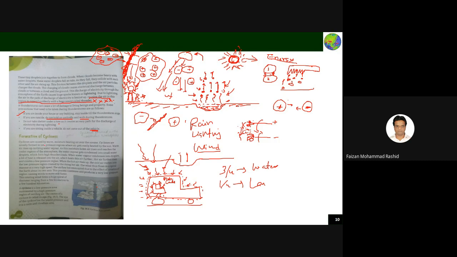So what happens? Cyclones are formed by warm moisture-bearing air over there. Cyclones are formed in the low-pressure region where the air gets heated up. Warm air rises up carrying water vapor. As this moist air rises and reaches the cooler region of the atmosphere, the water vapor gets condensed into small water droplets which form high thunder clouds. Okay, when water vapor condenses into droplets, a lot of latent heat is released. Hot air further rises and creates a low pressure region.